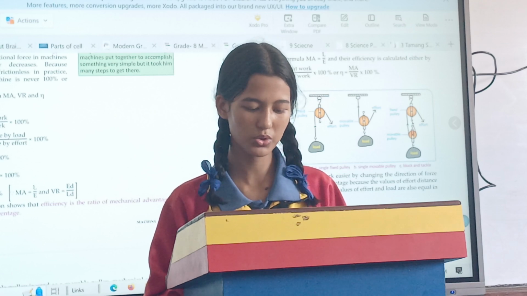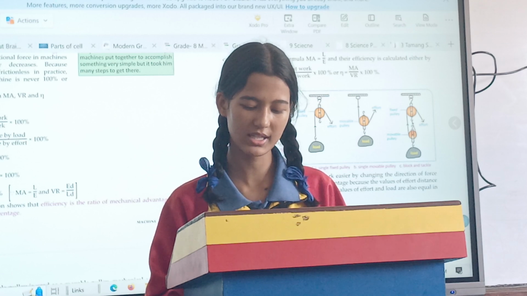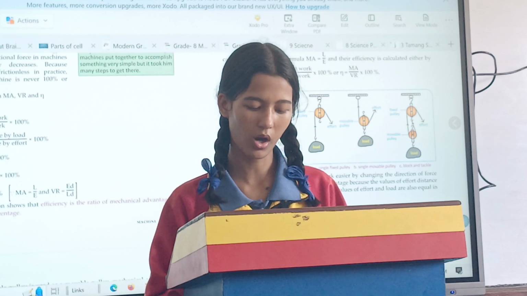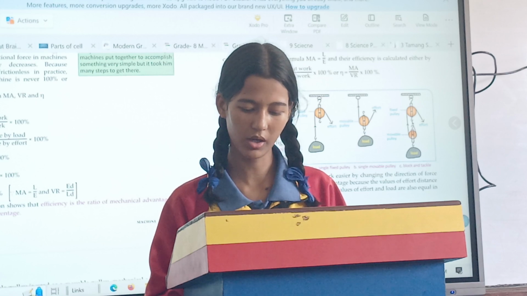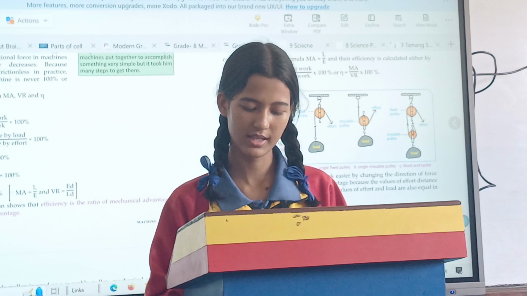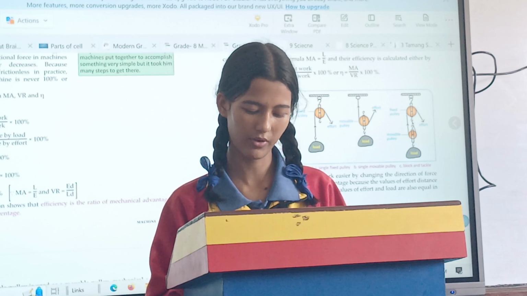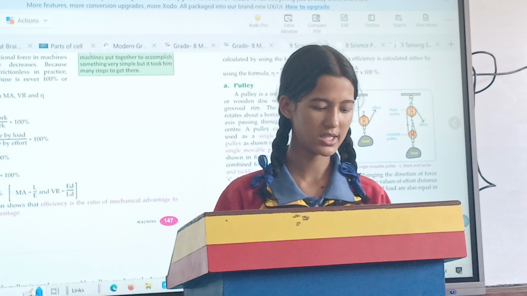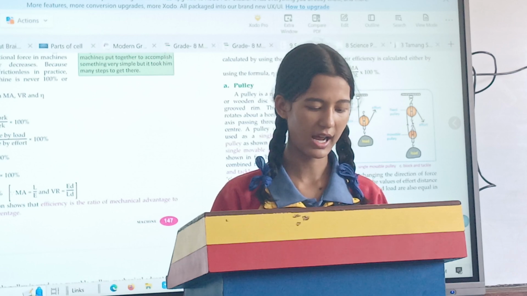Inclined plane: a slanted surface is called an inclined plane. It is used to lift a heavy load by applying less effort. Winding roads on a hill, an inclined block used for loading into a truck, staircases, etc. are some examples of this type. And the relation between MA, VR and N is given.